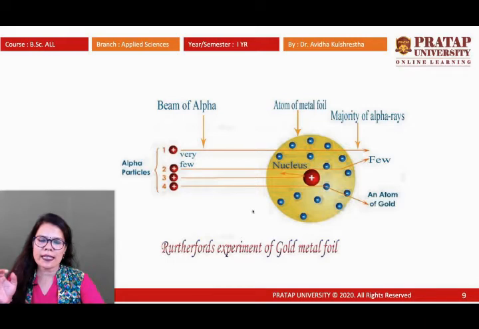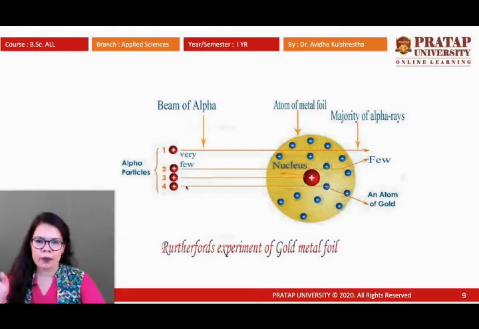What he observed was that the majority of the atom is vacant, so alpha rays can pass through, and somehow they are deviated by the positively charged nucleus. The nucleus is found in the center, and where alpha rays come back very strongly, he found that a very small area of the atom has a strong positive charge.